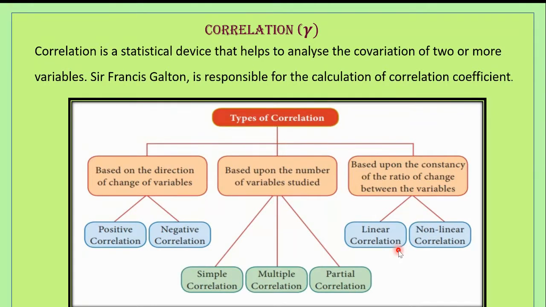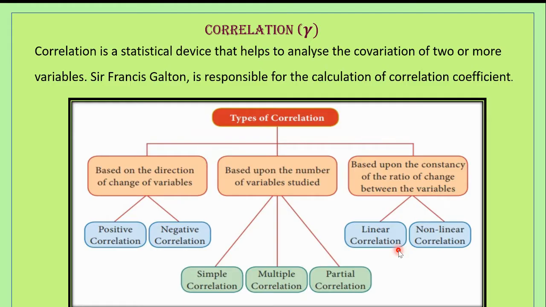There is a change in x and there is the same amount of change in y. There is a constant ratio in the change. For example, if the values of x and y are given, the values of x are 2, 4, 6, 8. So there is a difference of 2. Here, the change in the value is constant.